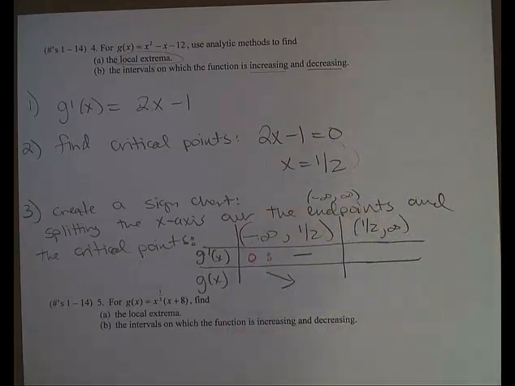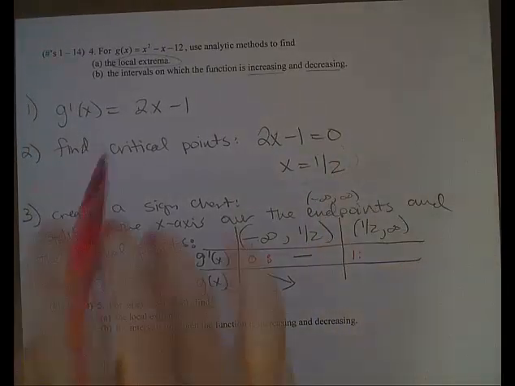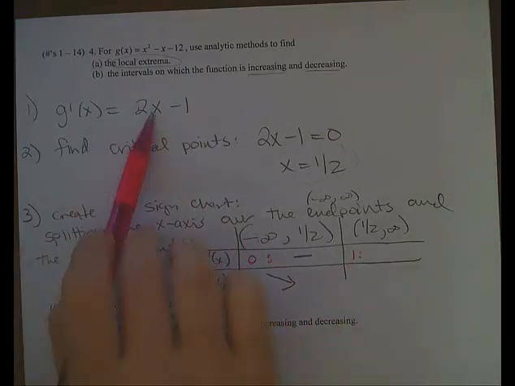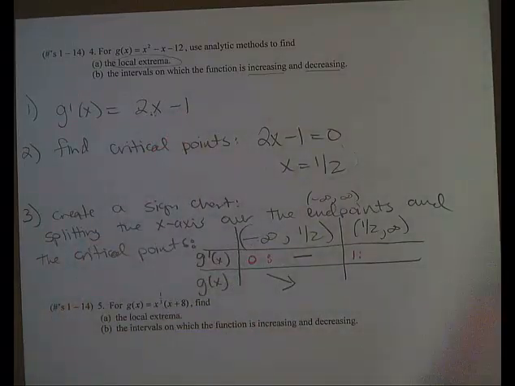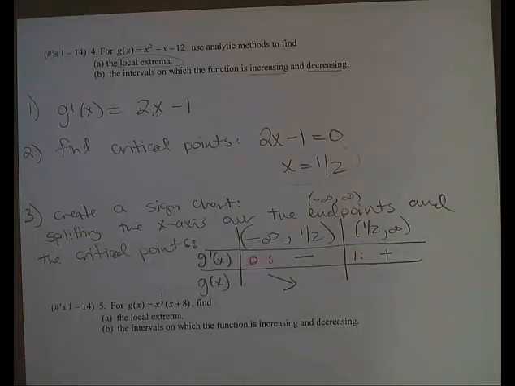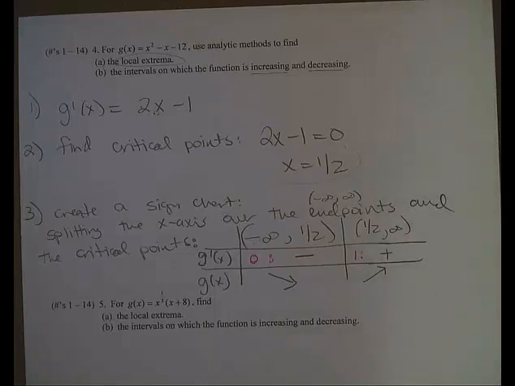Now we learned earlier that if the derivative is less than 0, the function must be decreasing over that whole interval. Okay, now I'm going to test another point here between 1/2 and infinity, so maybe I'll test 1 in the derivative. So you check with the derivative because you're finding if the derivative is positive or negative. So I put 2 times 1 is 2, minus 1 is 1, which is positive. The derivative is positive on that entire interval, which means the original function is going up. It's increasing over that entire interval. So that answers my questions for both A and B.